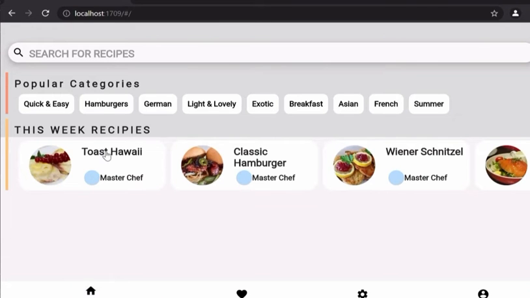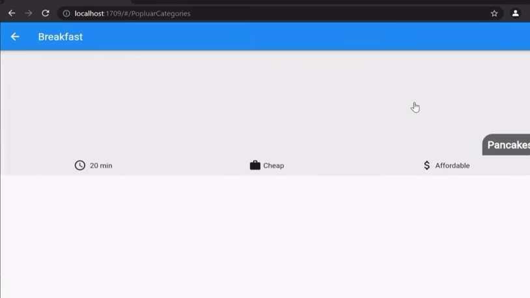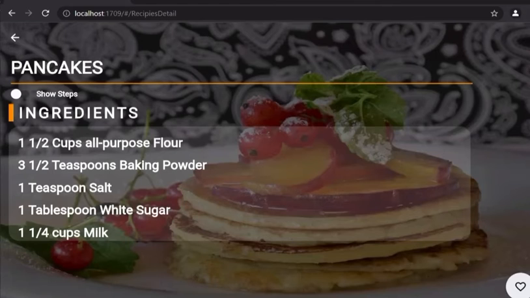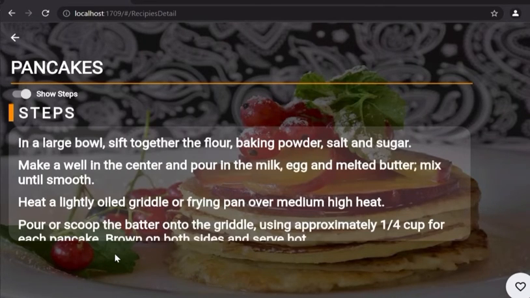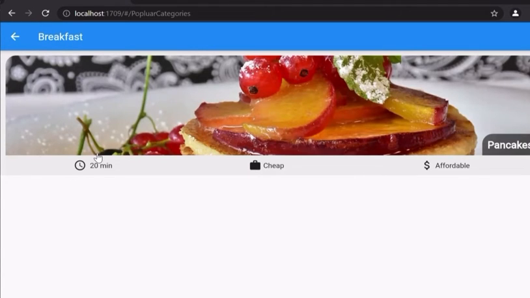Let's search for any recipe that fulfills the requirements, for example, breakfast. Okay, we have a pancake. These are the ingredients, and these are the steps for making pancake. You can also put it in a favorite. Then you can find it easily. And this recipe takes only 20 minutes. It's very quick and very delicious to make.